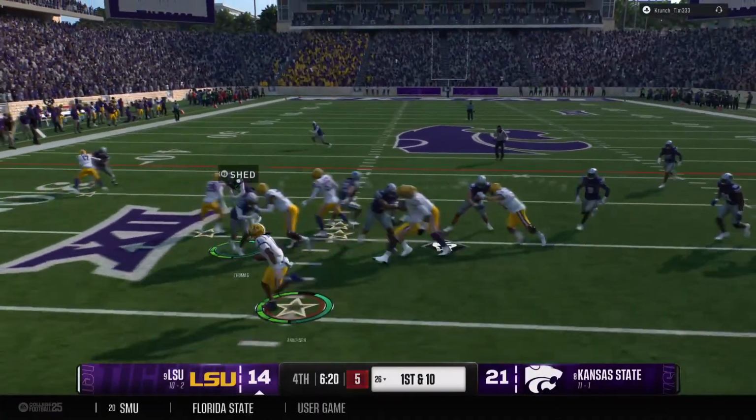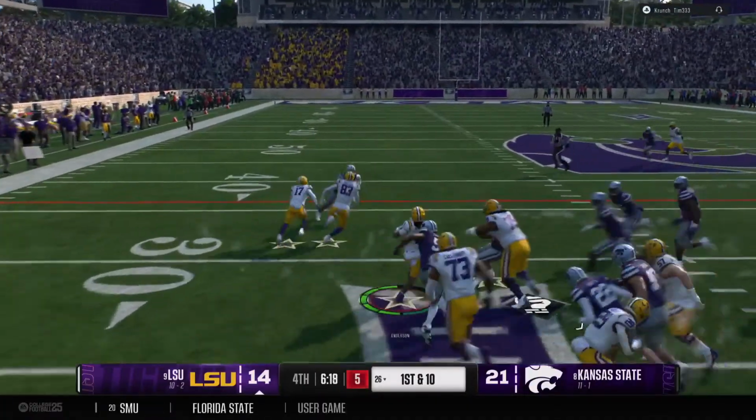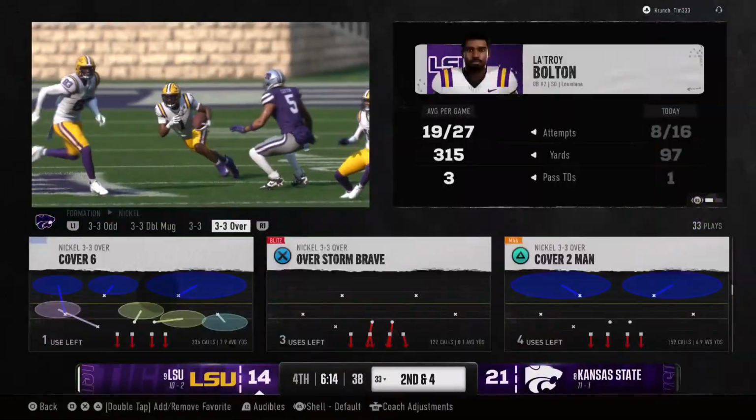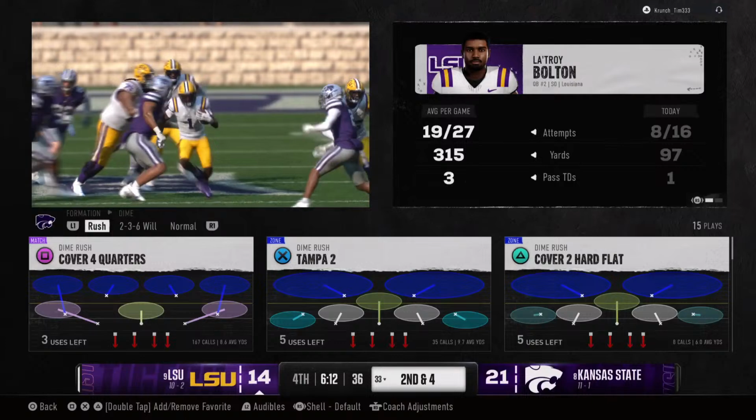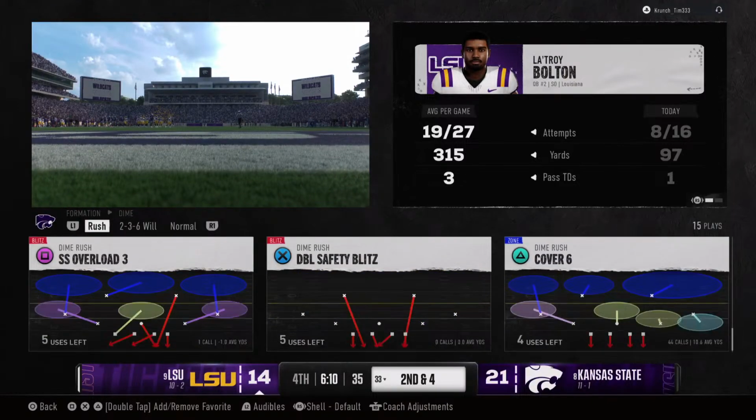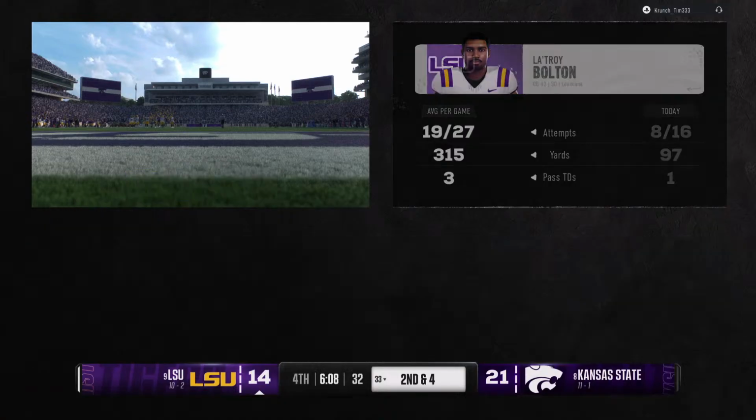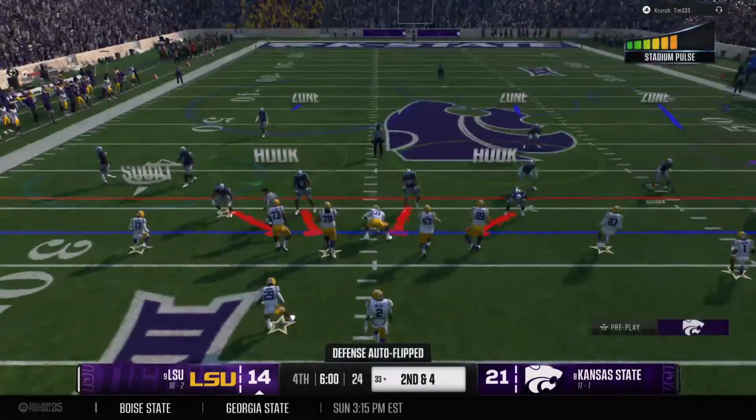A pop pass on the jet sweep. Running with purpose. And he moves the ball up to the 33. You know, the good thing about this play is it's not an explosive play, but it really gives you a chance now to be able to pick up a first down on this next play. Offense getting set. It's second down.